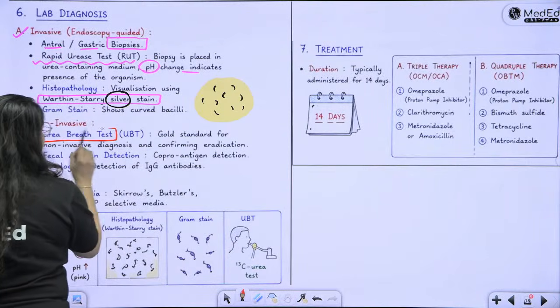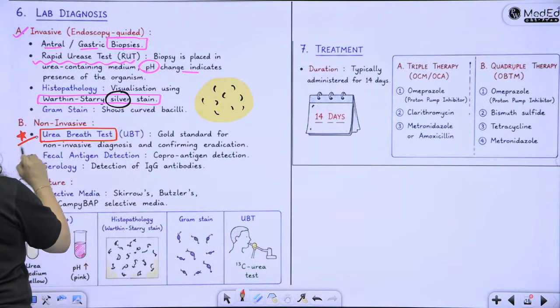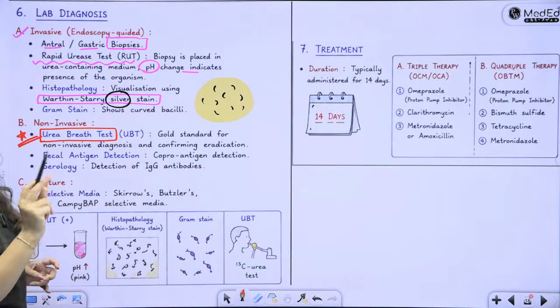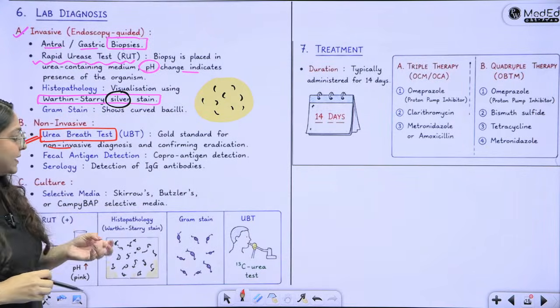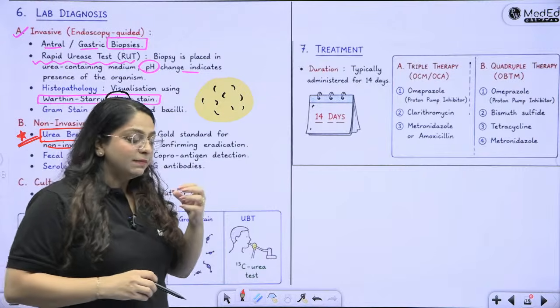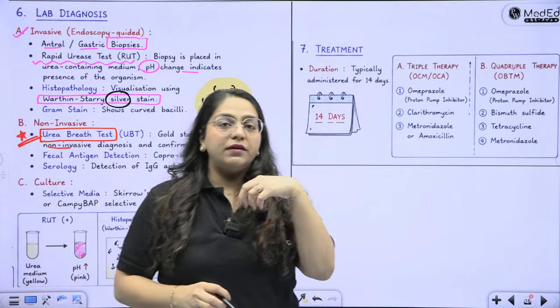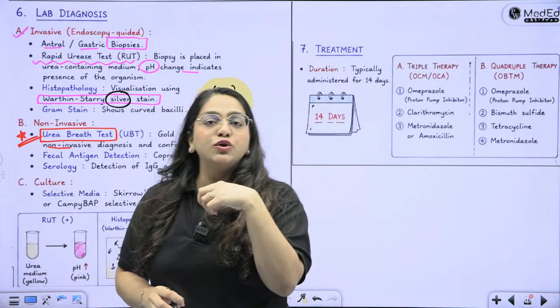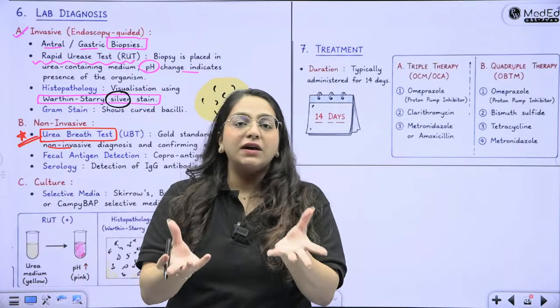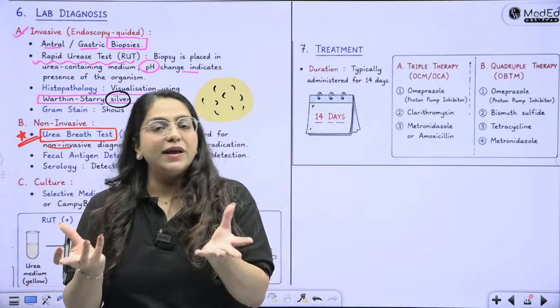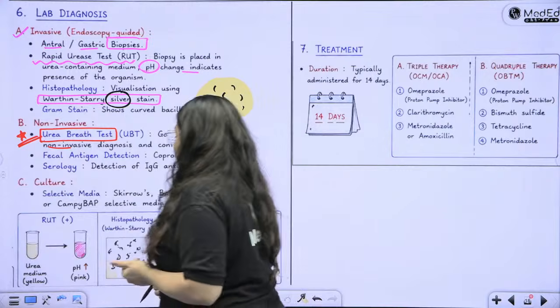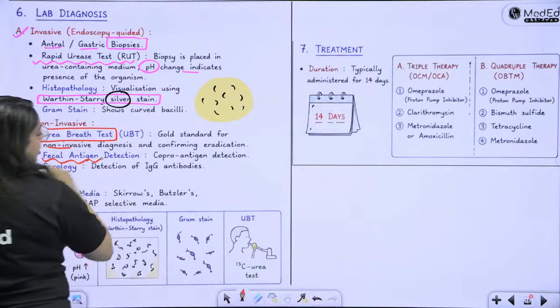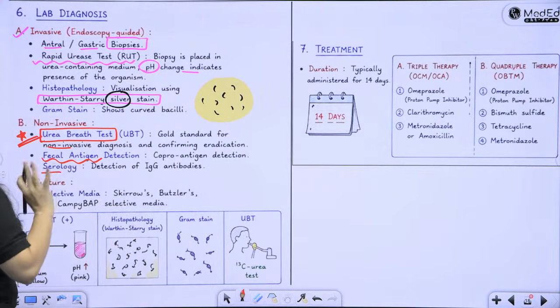Urea breath test is the mainstay of diagnosis. It is the gold standard because it is non-invasive. Basically, you make the person drink a little bit of labeled carbon urea, then he exhales the carbon dioxide which is labeled. Okay, so you have the urea breath test. Fecal antigen detection can be done and serology for IgG antibodies.